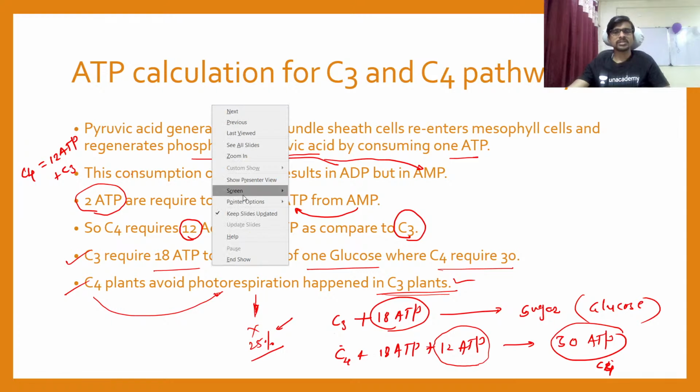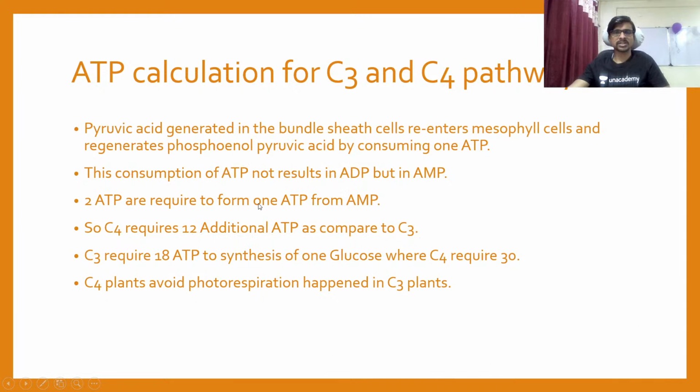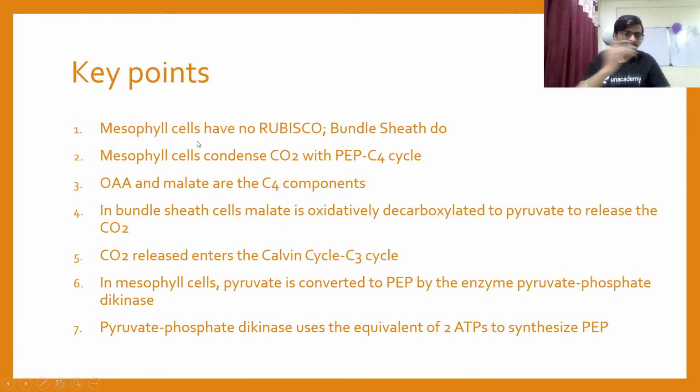तर नेमकं काय काय होतं, कसं होतं याबद्दल आपण बऱ्यापैकी माहिती घेतलेली आहे. तरी सुद्धा की पॉइंट्स मी इथे टाकलेले आहे. So these points are always present inside of MCQs. Okay, so the mesophyll cell has no Rubisco, very important question, but the bundle sheath cell does. It is a key point about the C4 pathway.